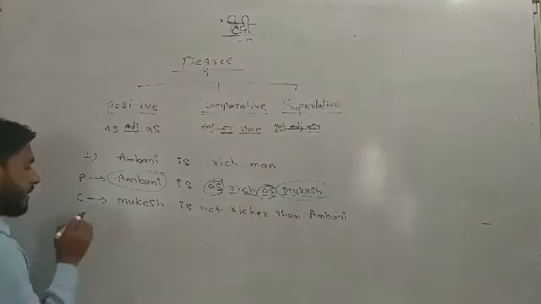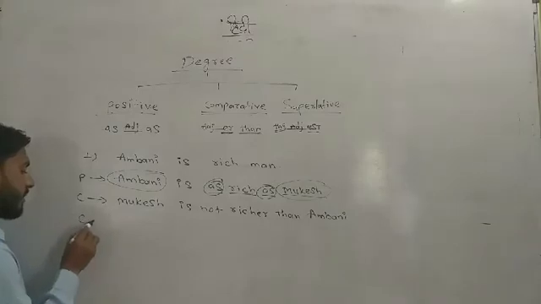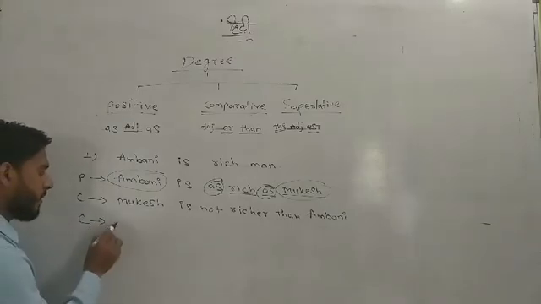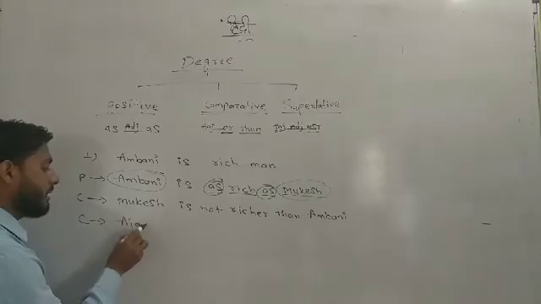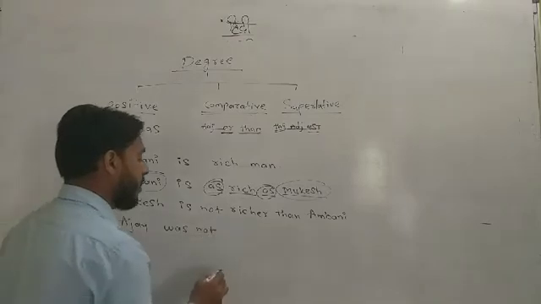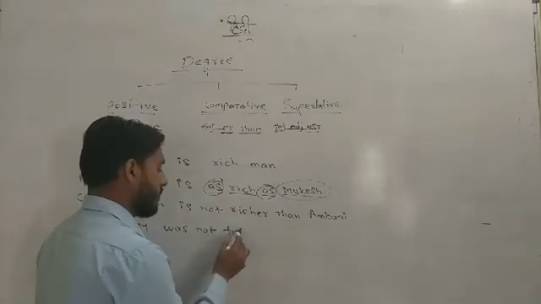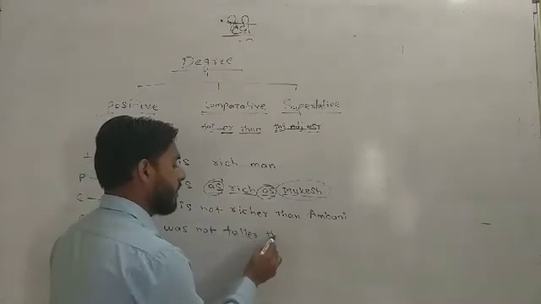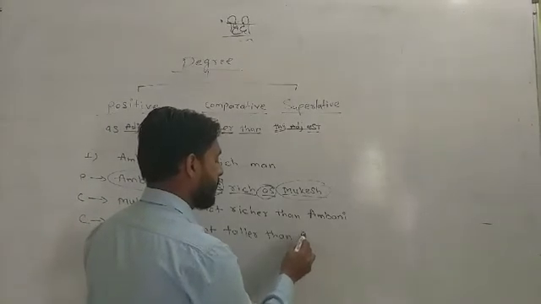Okay, next sentence. Suppose the comparative degree is given: Ajay was not taller than Pooja.